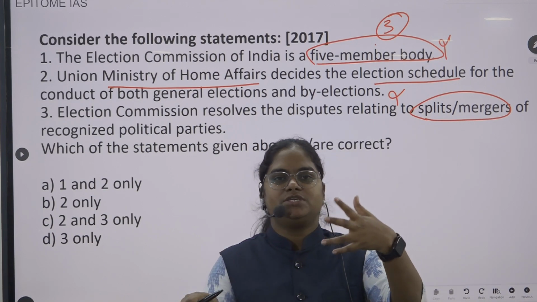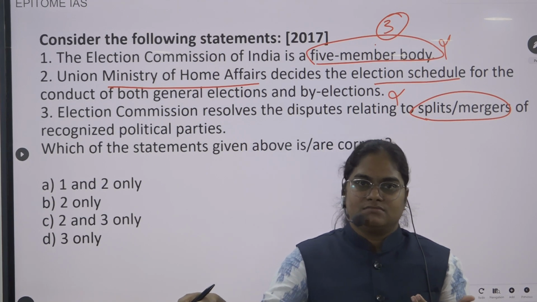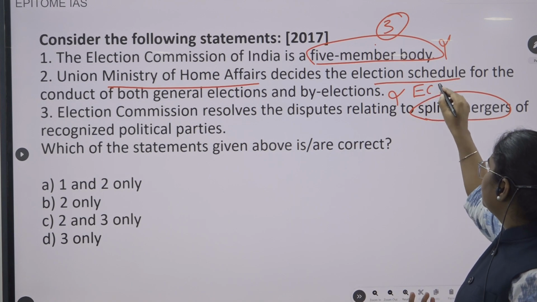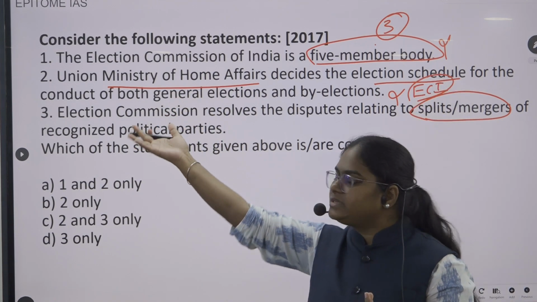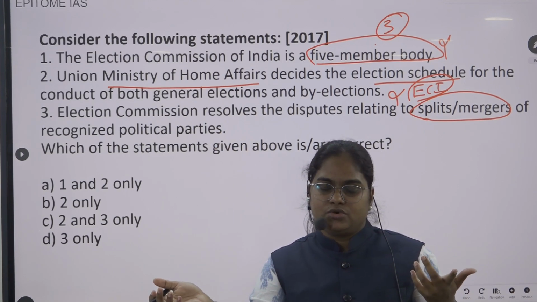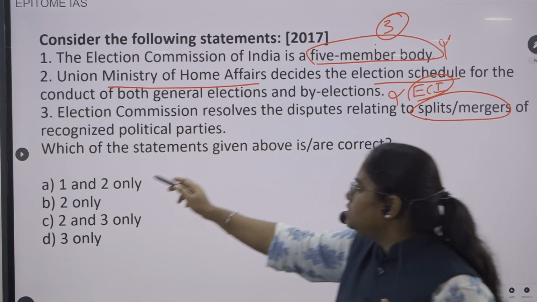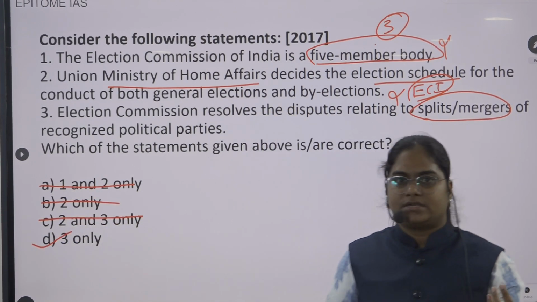Whose responsibility, whose job is it to prepare the schedule for the elections? It's basic. It's the Election Commission of India. The Ministry of Home Affairs has nothing to do with it. So we can eliminate this option. Once you eliminate this option, option 2 is gone. A, B, C. What is the correct answer? Option D is the correct answer.